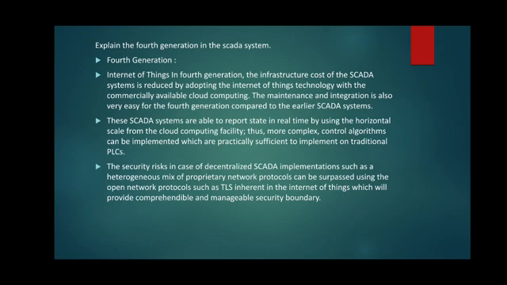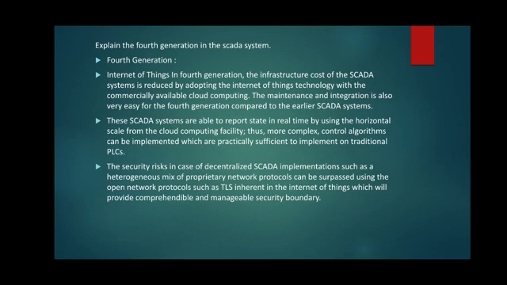Those are first generation monolithic or early SCADA system. Second generation is the distributed SCADA system, that is the DCS. Third generation is the networked SCADA system, and the fourth generation is the Internet of Things technology, that is the IoT SCADA system.